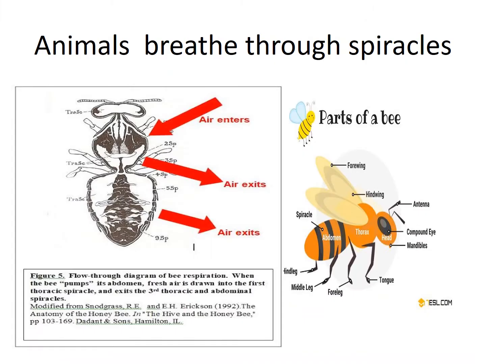Look at the picture. This is a honeybee example. The insect has tiny holes on both sides of its body. These holes are called spiracles. What are spiracles? The insect has tiny holes on both sides of its body, and the holes are called spiracles.